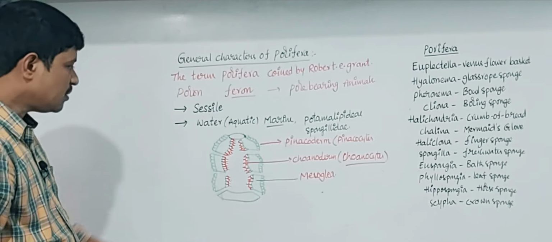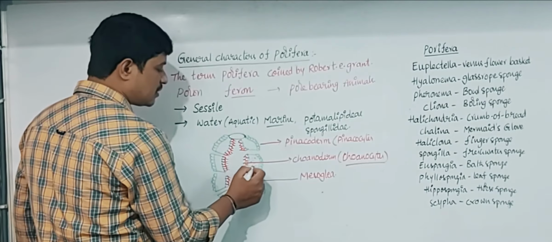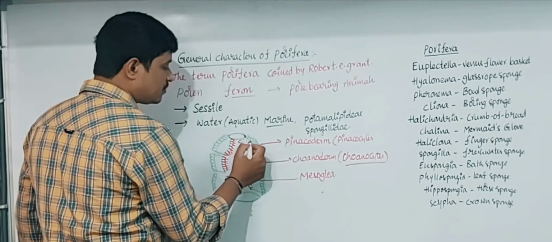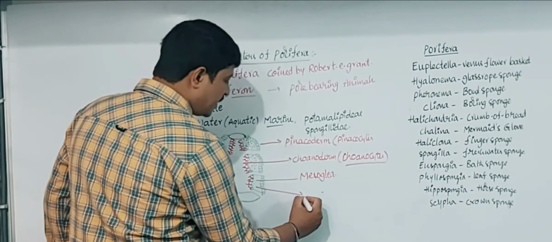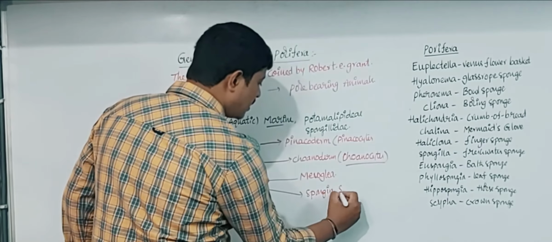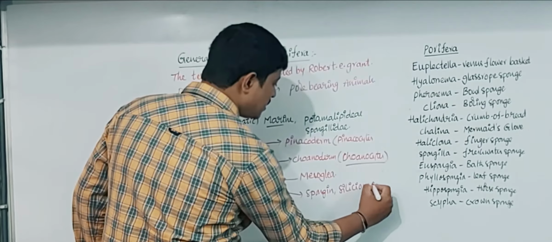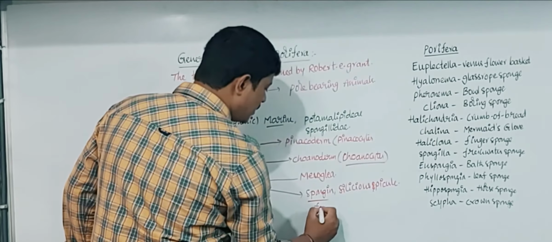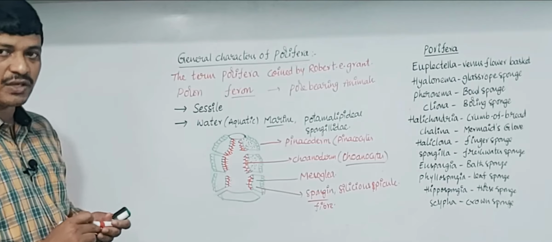In this mesohyl, we will see several spicules present here. It contains spongin fibers or siliceous spicules.